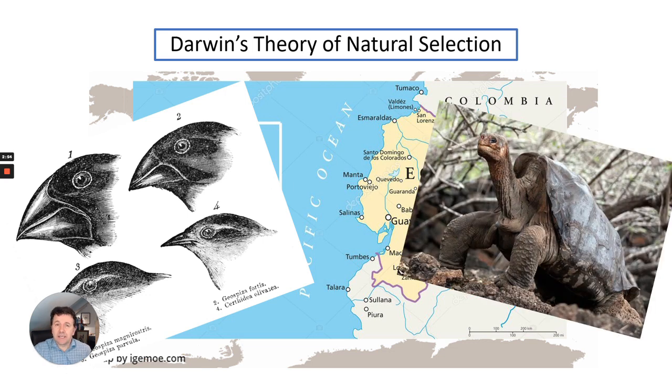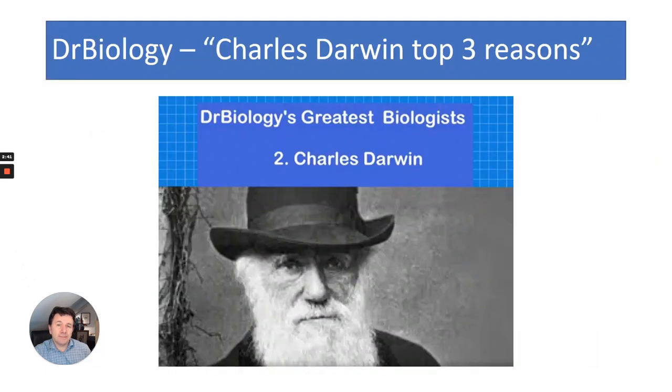He also looked at things like tortoises. He did a lot of work as well when he was back home, on earthworms and other species at the time. If you would like to know a tiny bit more about Charles Darwin and his life, then please type into Google search or check in DrBiology for Charles Darwin top 3 reasons, as he's one of my greatest biologists.